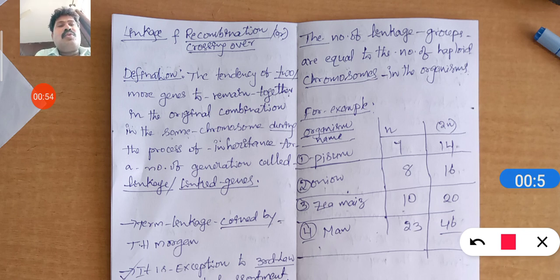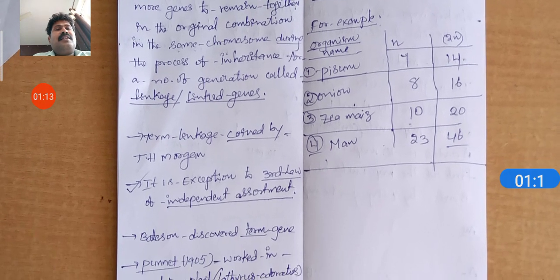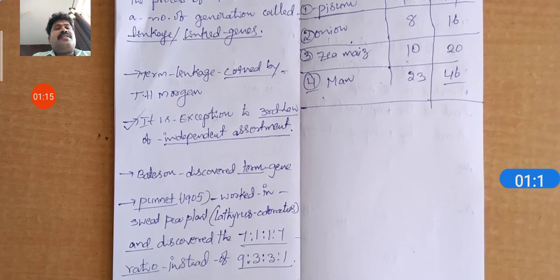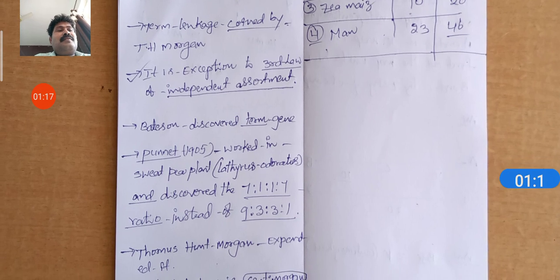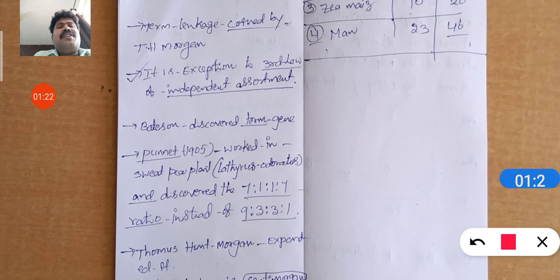The tendency of two or more genes to remain together, that is the importance. Remain together. Next, the term linkage was first coined by T.H. Morgan, Thomas Hunt Morgan.